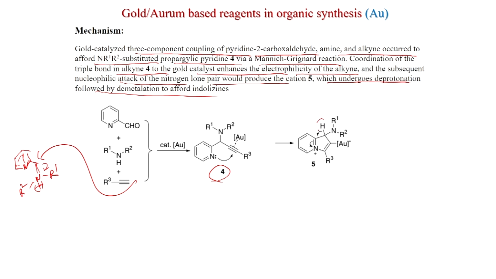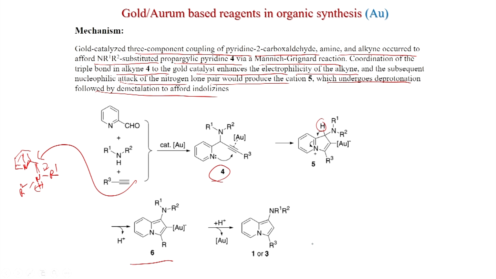So, this proton will eliminate to generate this species, and now again an H plus. So, this is the removal of gold, always like this. If you have a proton, then the gold will eliminate and you get this hydrogen here, and these indolizines are obtained in this way. In a very efficient way you can get indolizines. This was published in Organic Letters 2007.